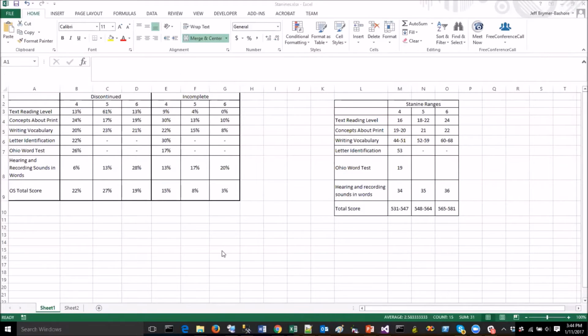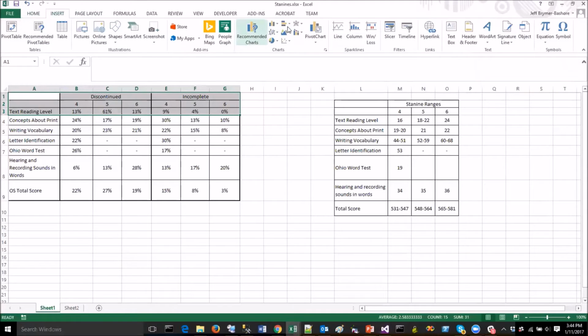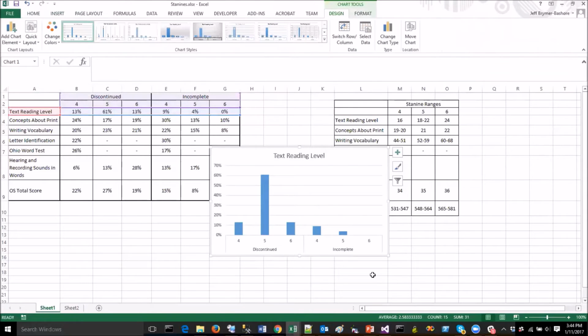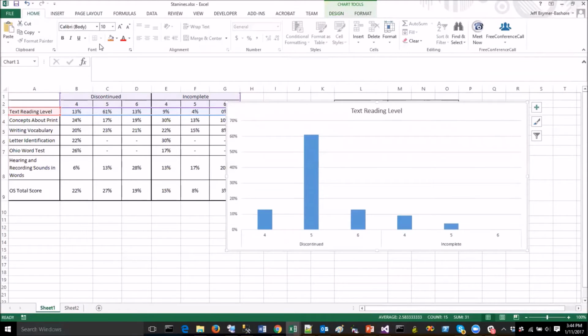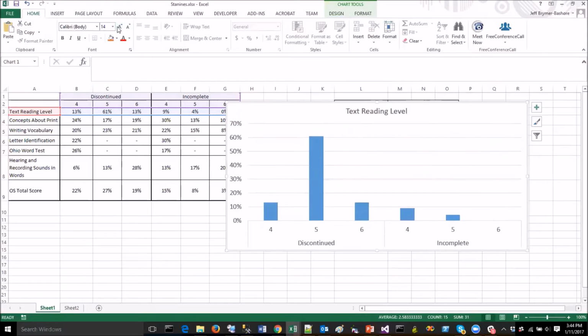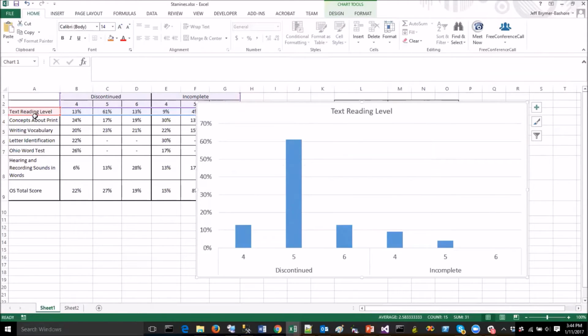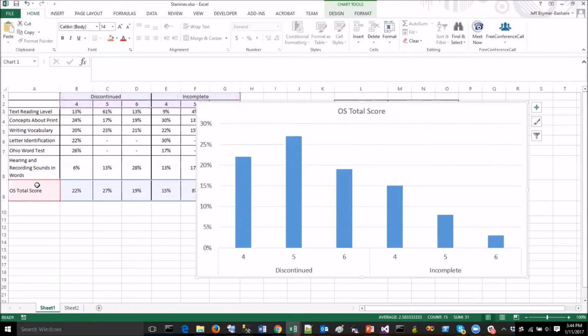All right, thank you, Rich, for sharing that table with us and describing it. So before we talk data, I'm going to make a quick chart here using our table. There we go. I'll make the font a little bigger. Excellent. Okay, now, we're not going to start with text reading level. I'm actually going to start down here with the OS total score to start the conversation.